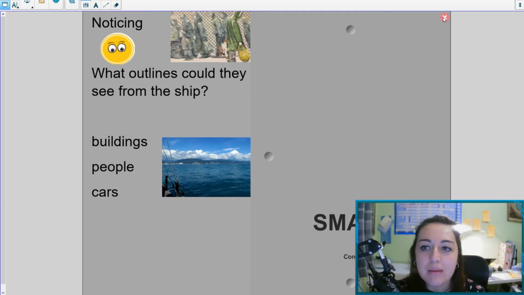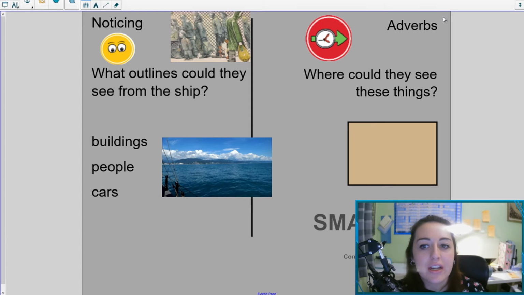So once the boy and his mother have been noticing all of those things, what I'd like us to also think about is where can they see those things? So this is a different one of our adverbs. We're not looking at time adverbs, we're looking at place adverbs. So where could the boy see the outlines of the buildings? Where could he see the people? Where could he see the cars? Have a pause of the video and jot down some where adverbs in your second box, please.